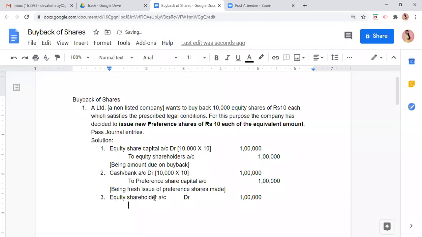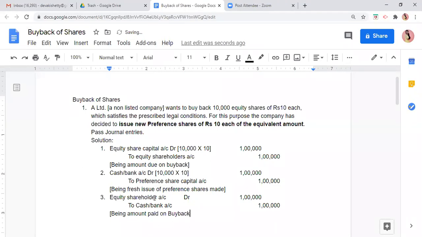Now, what will go out? When we are paying the equity shareholder, what will go out? Cash will go out. So this entry is also done. Now what narration will we write here? Being amount paid on buyback.